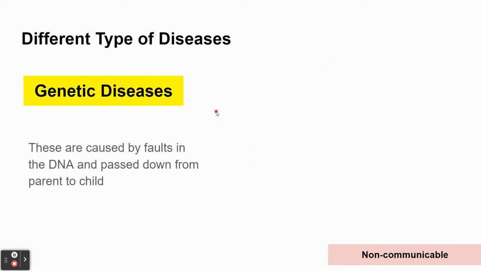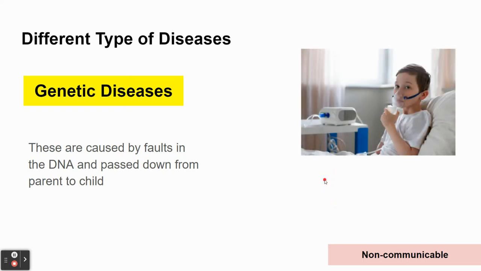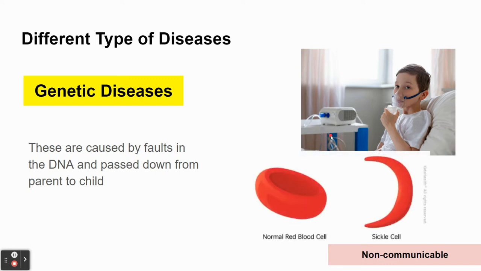Another type of disease are genetic diseases. And these are caused by mutations or faults in the DNA, and they're passed down from parent to child. And although they're passed down from parent to child, they're still classed as non-communicable, because if someone has one of those diseases, they can't give it to other people in the population. They can only pass it down their family line. And examples of genetic diseases are things like cystic fibrosis or something called sickle cell anemia. So remember, these diseases are non-communicable, but they are passed down from parent to child.